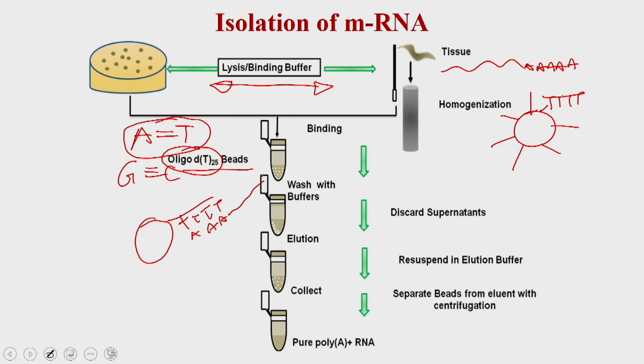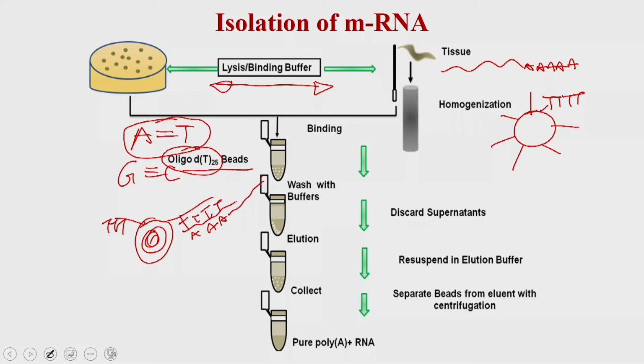Like this. So, if one messenger RNA will bind to one tail, then the second will bind to the other one, like that. So, at the end, the messenger RNA pool which is present in your cell lysate is going to bind the poly T tail which is present on these beads. Then you wash these beads with a washing buffer, and then you do the elution.